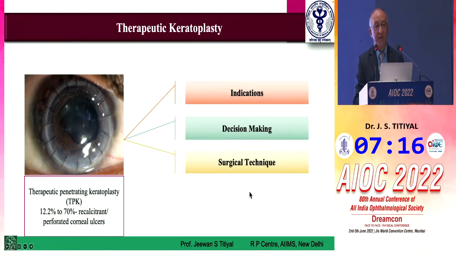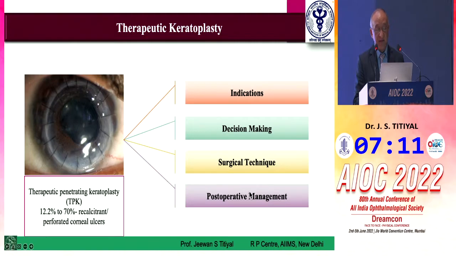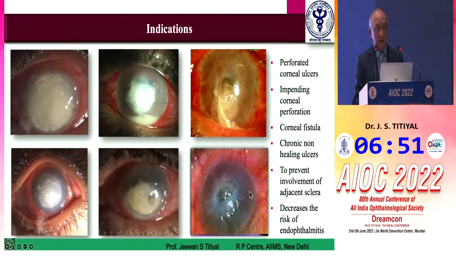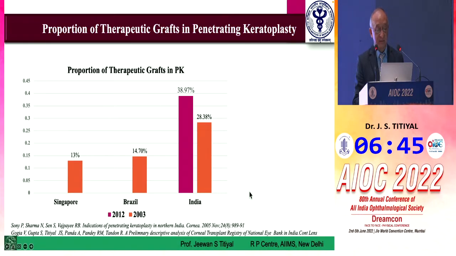What are the decision-making points by which we decide when to do surgery in these cases? Is there any change in the surgical technique of these cases? And most importantly, what would be the post-op management of these cases who had such a terrifying infection in the normal cornea? And what would happen after you transplant the donor cornea in cases of such severity of infection? There are bound to be complications also. So these are infections which we have seen in previous speakers' lists. They would require a therapeutic keratoplasty as such.